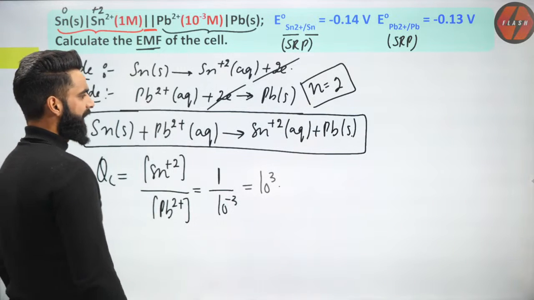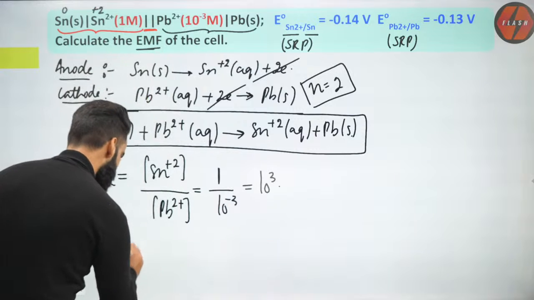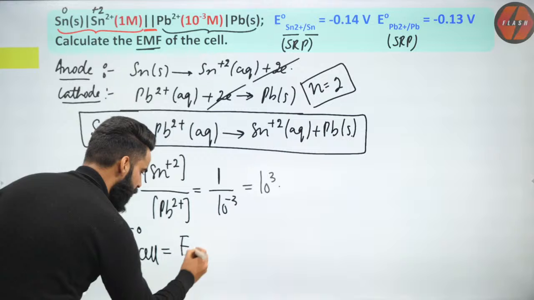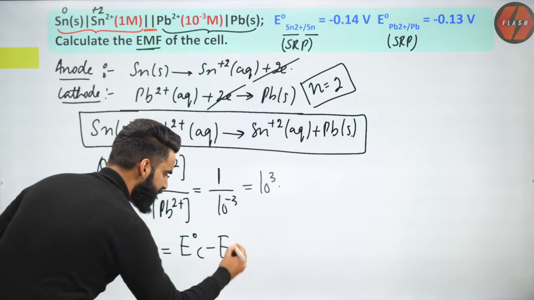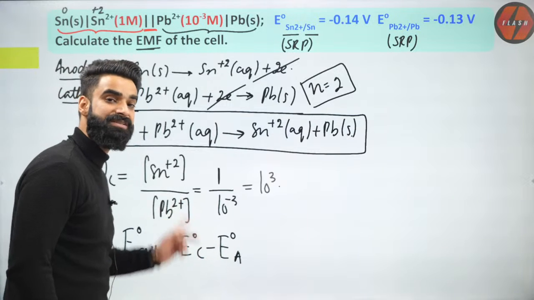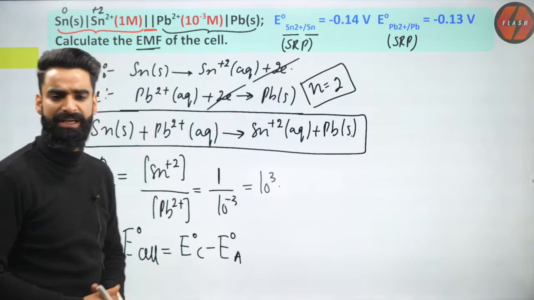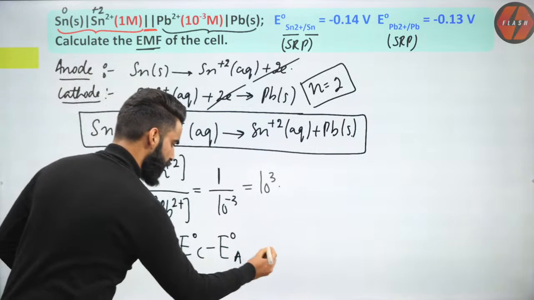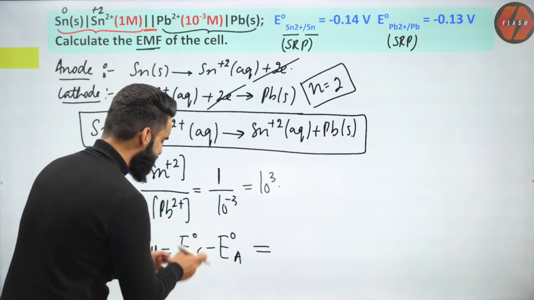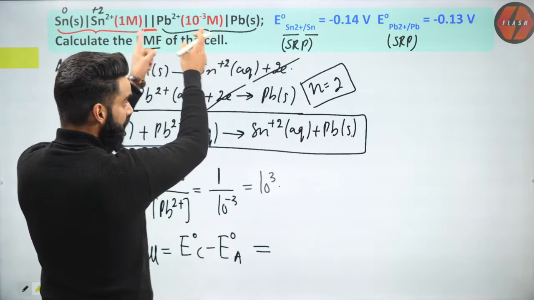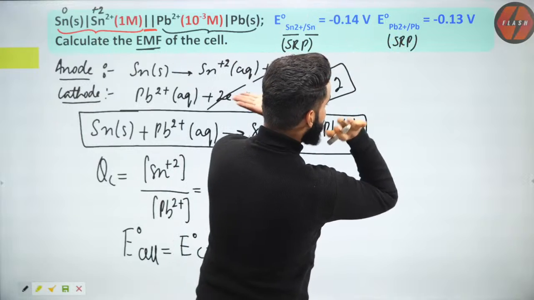Now people, in order to use the Nernst equation, I should have one more value, that is E naught cell, the standard EMF of the cell, which is always equal to E naught of cathode minus E naught of anode. And in the last session, I told you we have to use SRP values, standard reduction potential values, for both the electrodes. Cathode is this lead electrode. What is the standard reduction potential of the lead electrode?